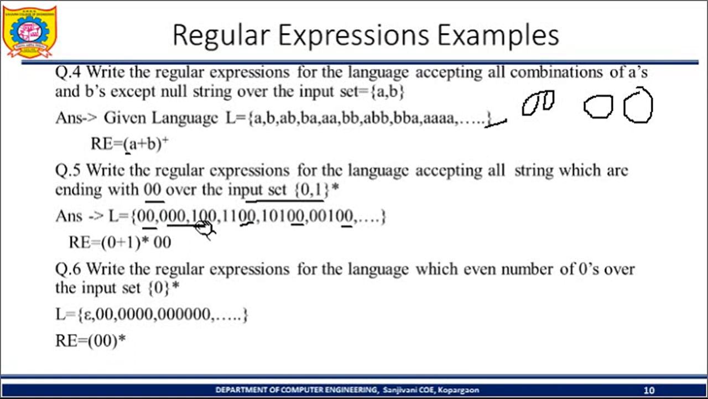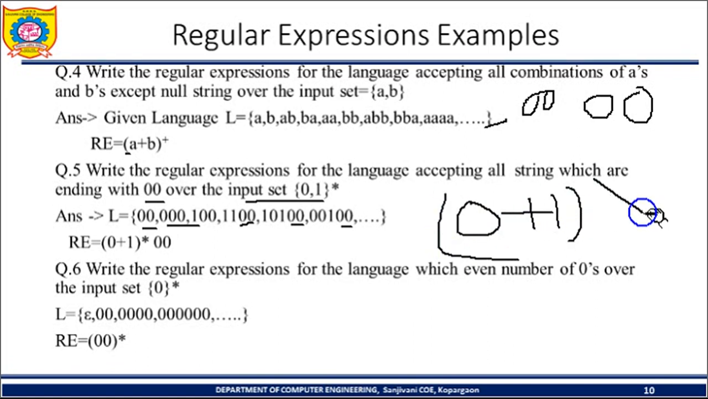So how do we write the regular expression for this one? For any combination you can write (0 + 1) star, or (1 + 0) star, or (a + b) star, like this for any combination, but ending with 00. So here you need to append 00 after that. So (0 + 1) star 00.